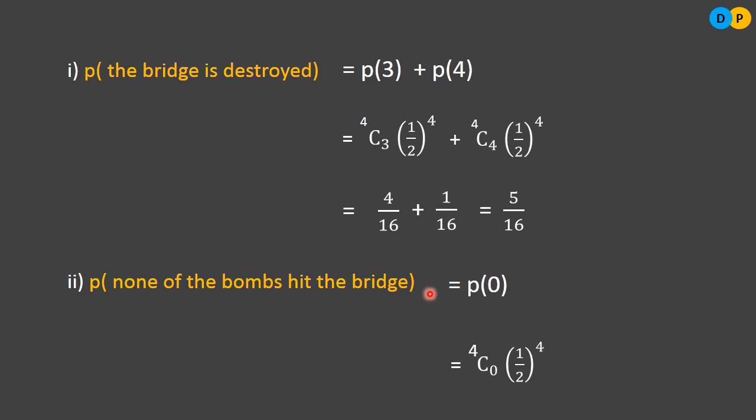So probability of 0, substituting the x value into the probability mass function for our problem, is 4C0 half to the power 4. 4C0 will be 1. So 1 by 2 to the power 4 is nothing but 1 by 16. So 1 by 16 is the chance that none of the bombs hit the bridge.